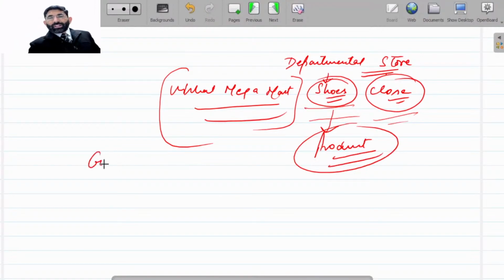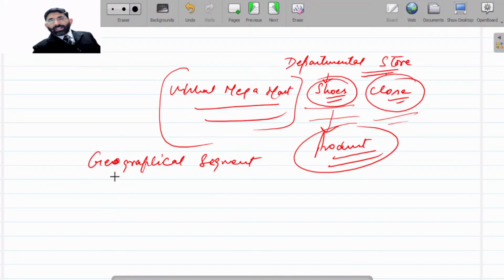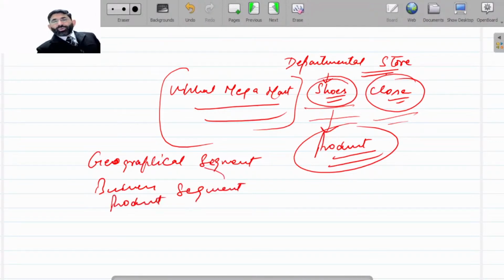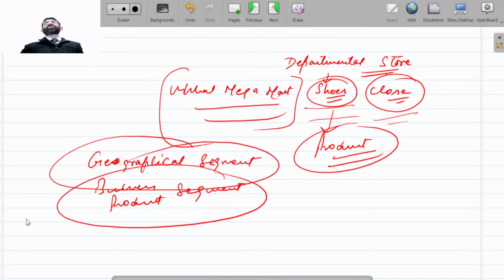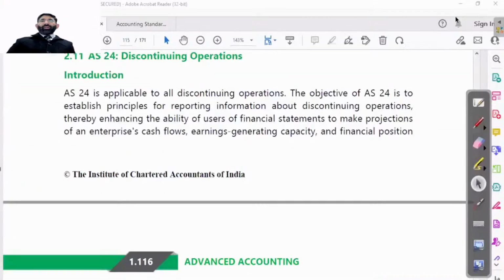We know that there are geographical segments and business segments, that is, based on product. So if we have segments and we are going to switch off one segment, then that particular segment will be reported properly. That is called discontinuing operation reporting.